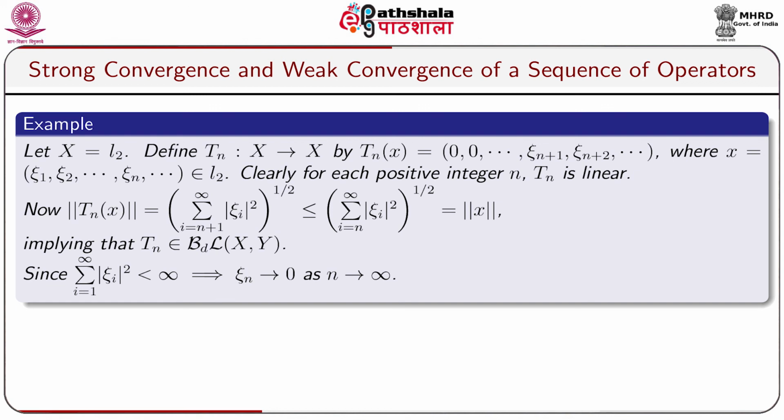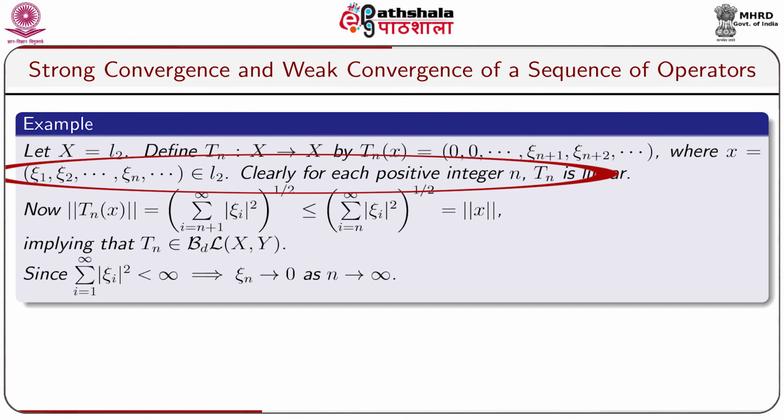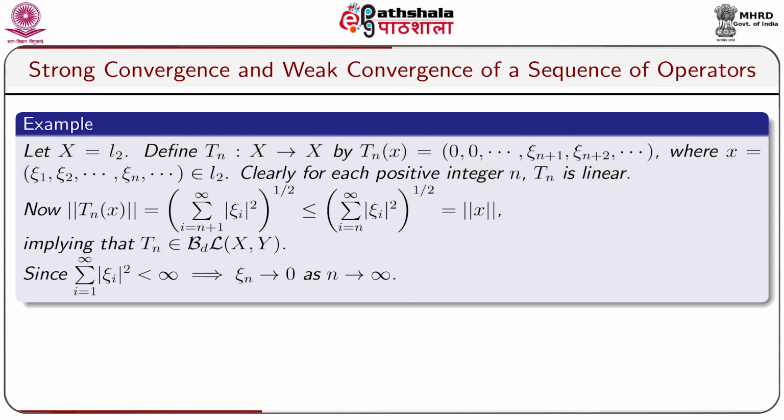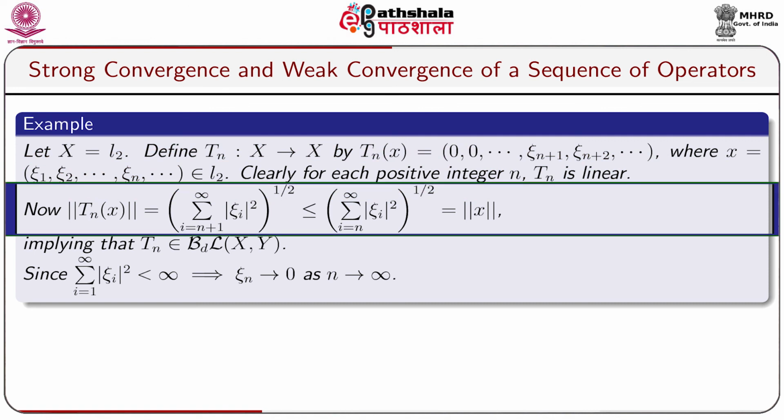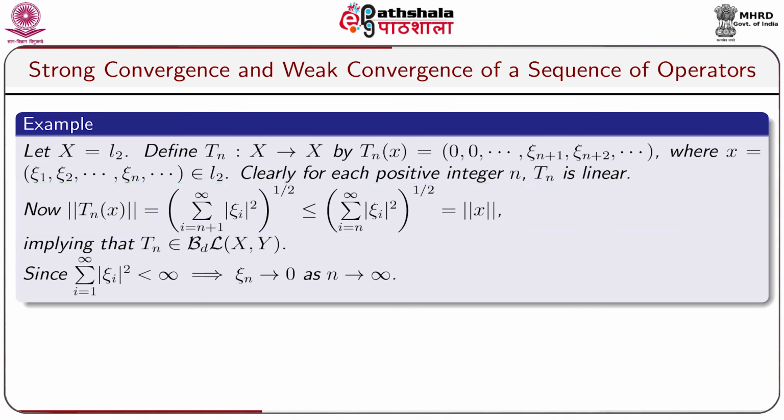Let X equal to small l2. Define Tn from X to X by Tnx equal to 0, 0, 0, comma xi n plus 1, comma xi n plus 2, dot dot dot, where x equal to xi 1, comma xi 2, dot dot, xi n, comma dot dot dot belongs to l2. Clearly, for each positive integer n, Tn is linear. Now, norm Tnx equal to sigma i equal to n plus 1 to infinity modulus of xi i square to the power half, which is less or equals to sigma i equal to n to infinity modulus of xi i square to the power half, which is equal to norm x, implying that Tn belongs to B(X,X).